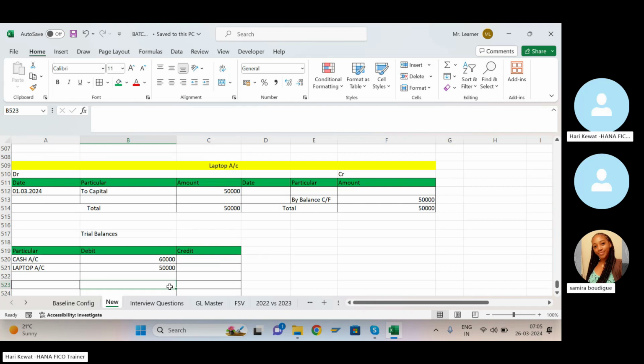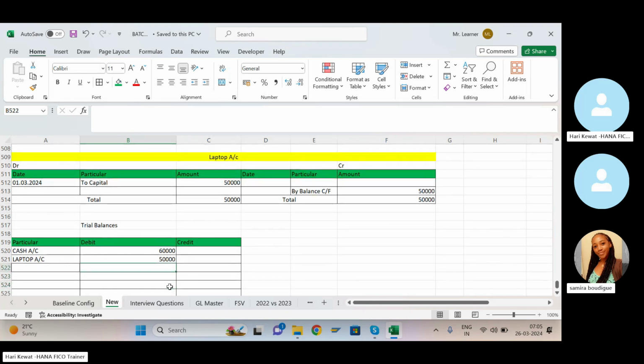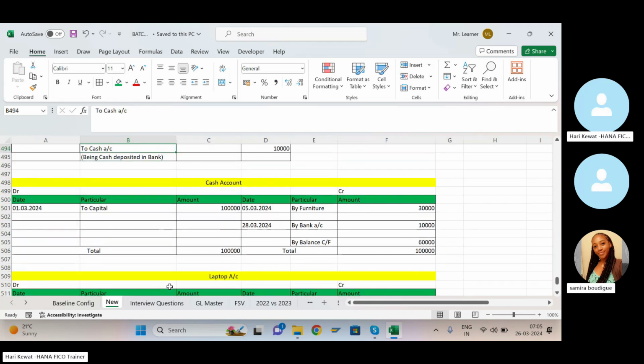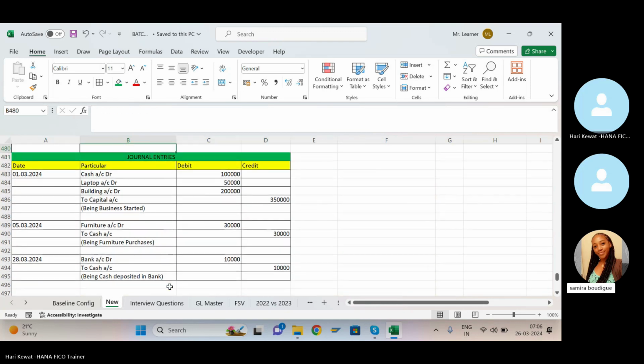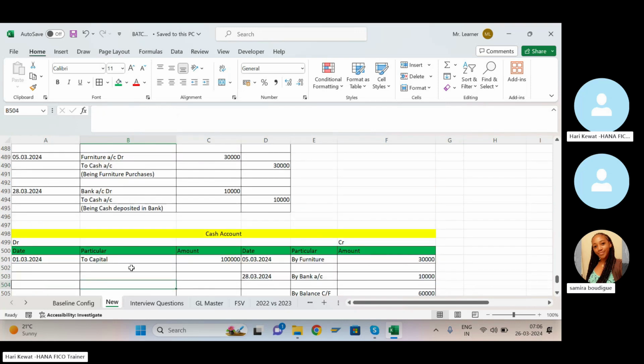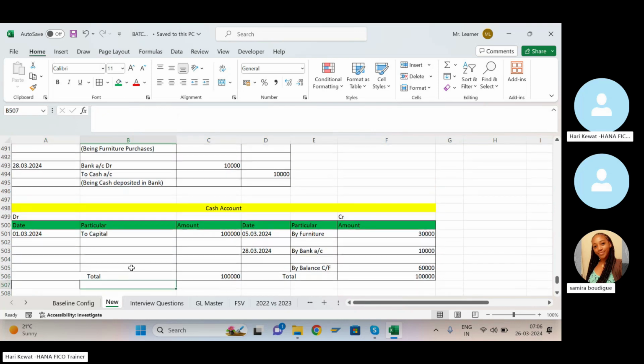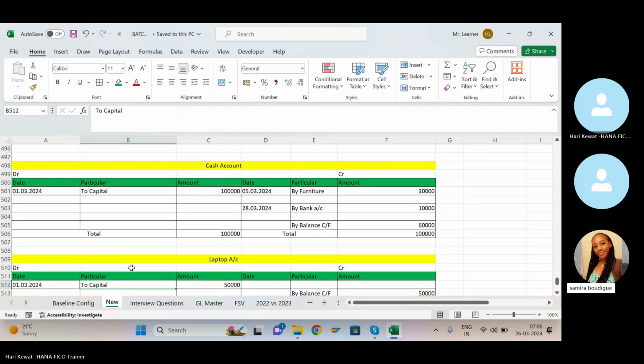So you are understanding accounts slowly, slowly. Please, I want you to practice till trial balance preparation. I don't want any confusion in the trial balance. So please take some transactions and prepare the journal entry, prepare the ledger, and prepare the trial balance. This is the practice for today for you. Is it clear? Yes, clear, sir.